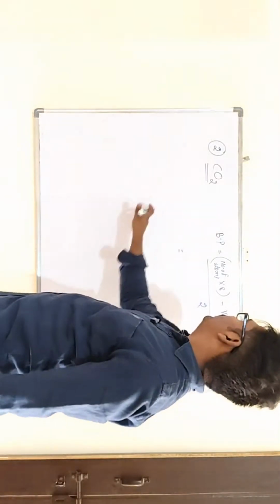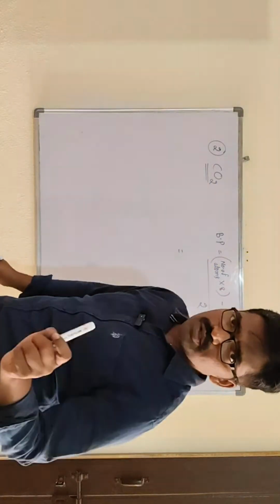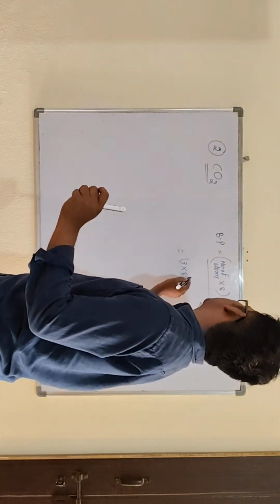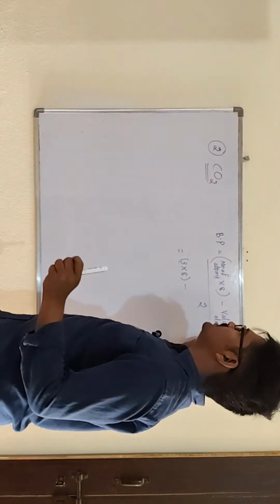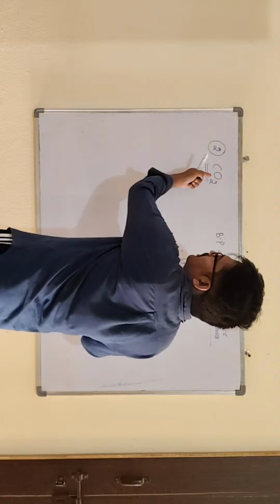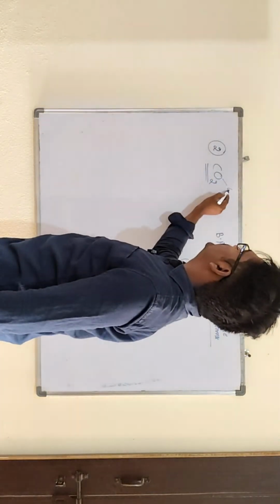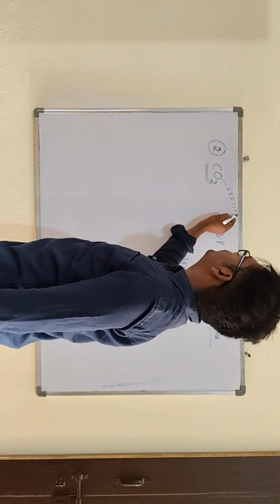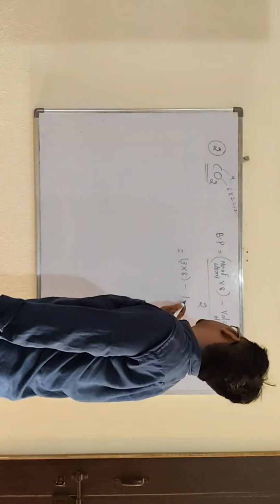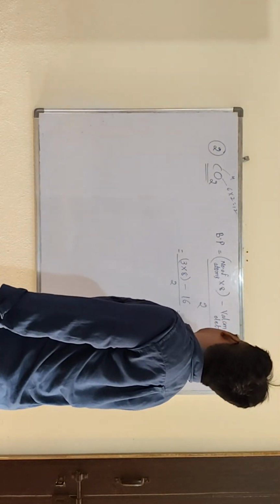So number of atoms, how many are there? 1 carbon, 2 oxygens, 3 atoms. So 3 into 8, 24, minus the valence electrons. Carbon valence electrons are 4, oxygen valence electrons are 6, so oxygen 6 into 2 is 12, plus carbon 4, 16.